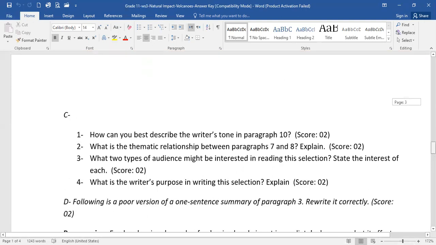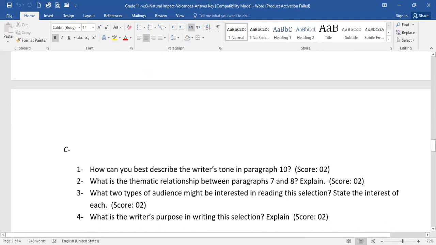What two types of audience might be interested in reading this selection? Okay, volcanologists, first of all, people who study volcanoes, people who live near active volcanoes, like, for example, in Iceland, in parts of Africa, people who are interested in natural disasters. Many people like to read about natural disasters, how they occur, and their effects. So, those are three. You choose any two and you tell me why they would be interested. Of course, people who live near volcanic areas would be interested in order to know what to expect, in order to know what to do in case a disaster happens, how to evacuate.